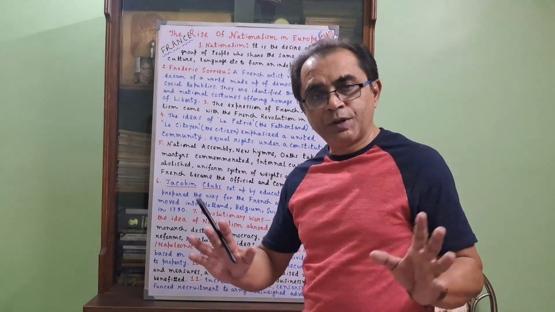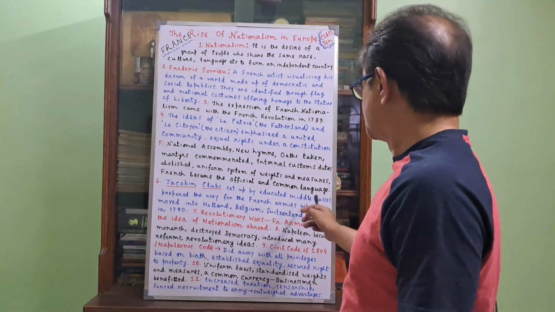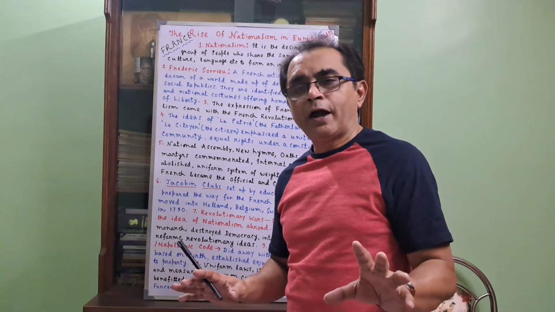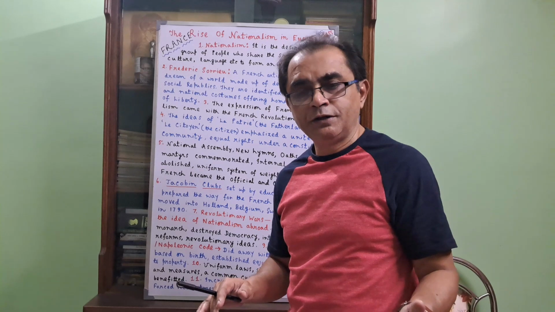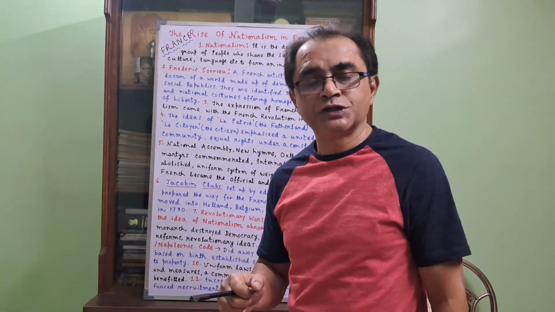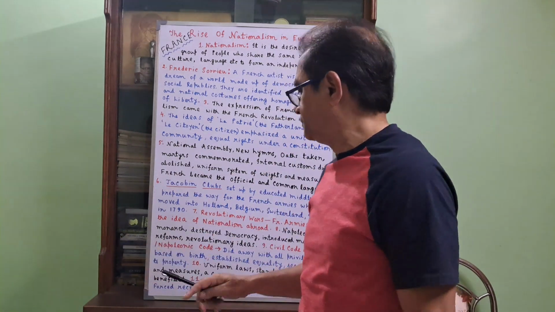Those clubs prepared the ground to welcome the French army, and the French army went into countries such as Holland, Belgium, Switzerland, and Italy. There they occupied those countries and freed them from monarchy, but at the same time kept control in their hands. That means the French army kept control of those occupied countries in their hands.